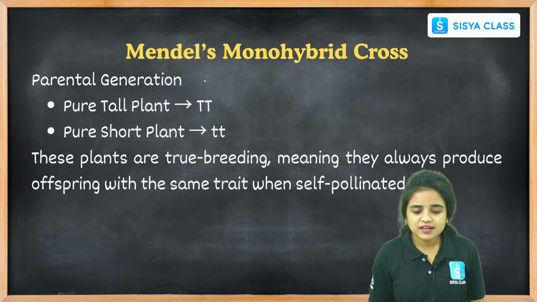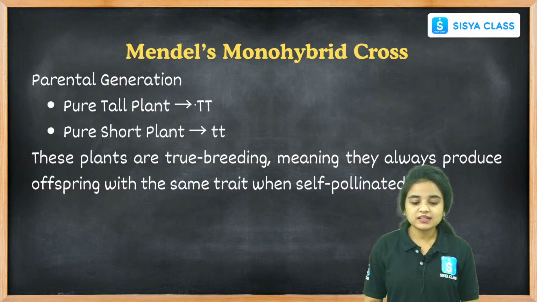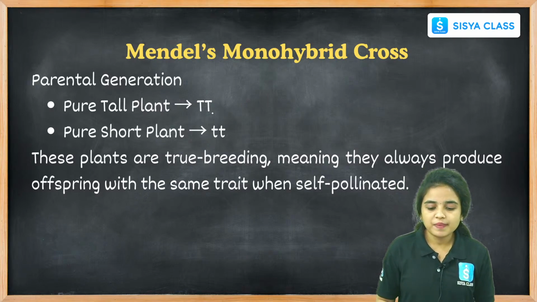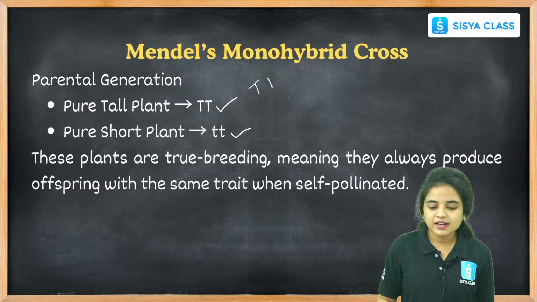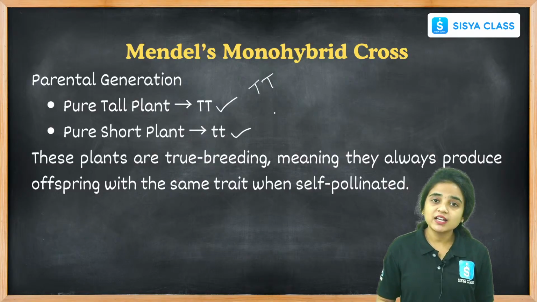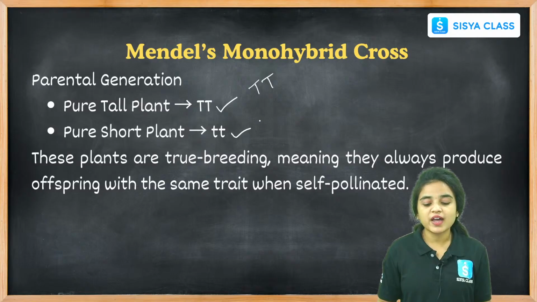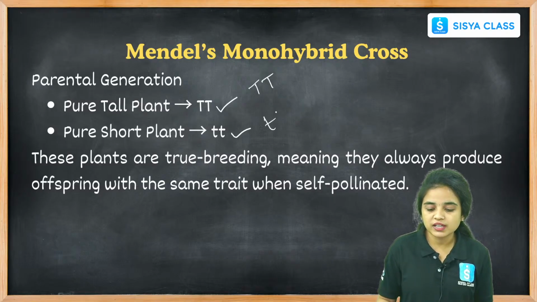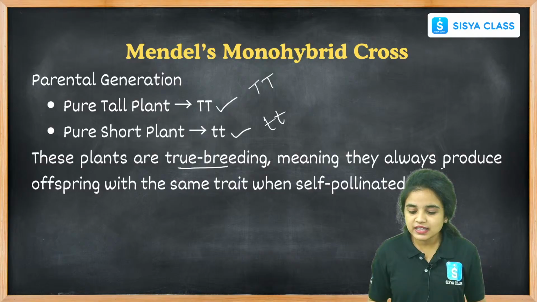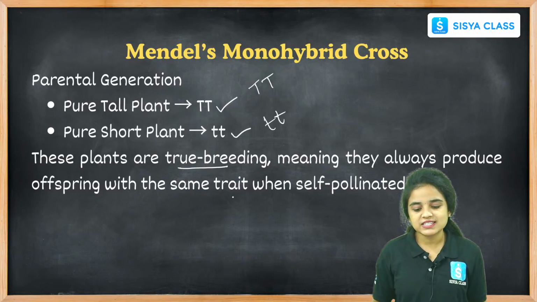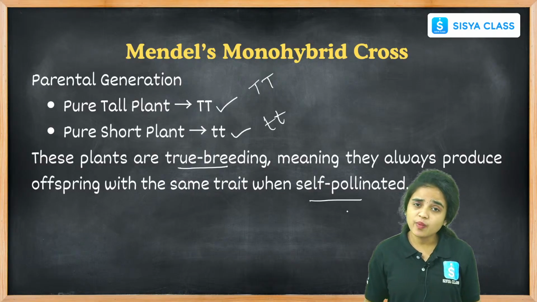And coming to Mendel's parental generation, pure tall plant and pure short plant. The pure tall plant has both alleles for plant height capital T and capital T. The pure short plant has both recessive alleles, small t, small t. And these plants are true breeding, meaning they always produce offspring with the same trait when they are self-pollinated.